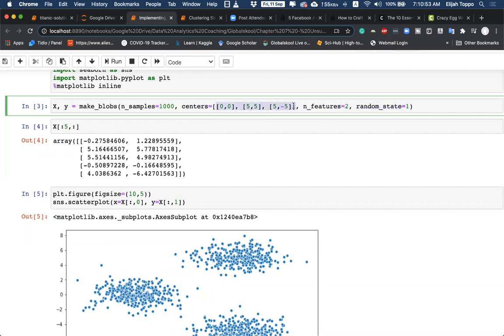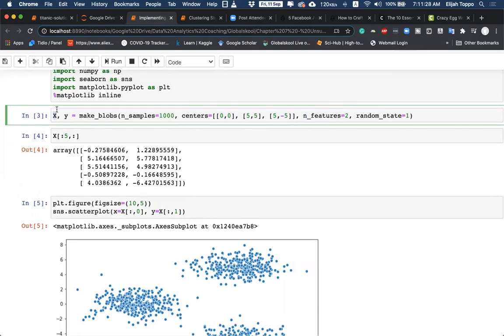So the centers here are what it will be using as cluster centers to divide the data into 3 parts. So these 1,000 points will be divided into 3 parts with roughly 333 belonging to each cluster. It also says that each data point should have only 2 features. So if I execute this, can you tell me what will be the shape of the variable x? How many rows and how many columns?